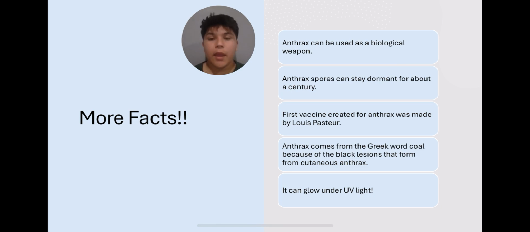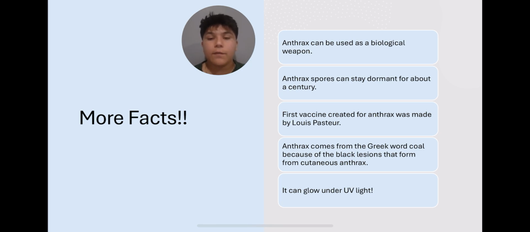The first one being that anthrax can be used as a biological weapon. It was actually one of the first biological weapons ever created, and it was tested and experimented on during World War II. The second one being that anthrax spores can stay dormant for about a century. This is due to the fact that the spores are very resilient to environmental changes. This makes it very resilient and dormant for many years.